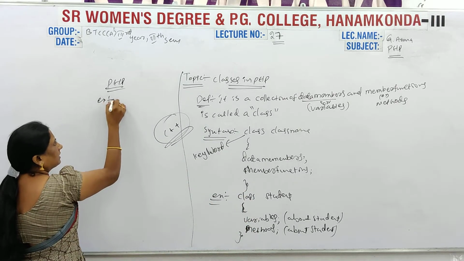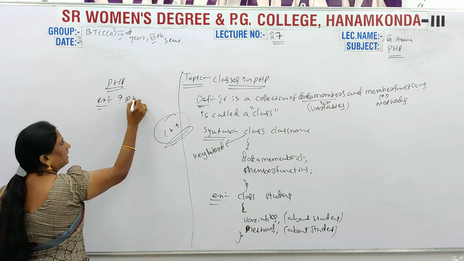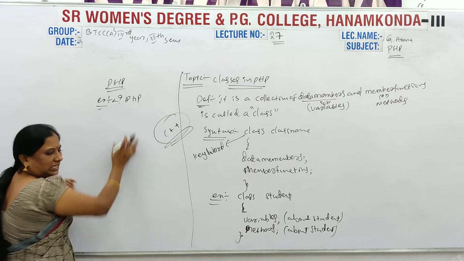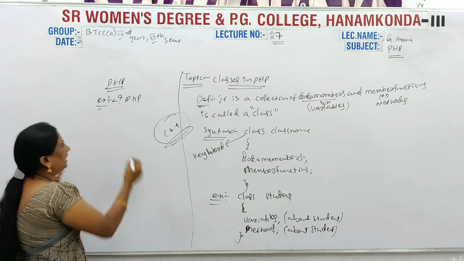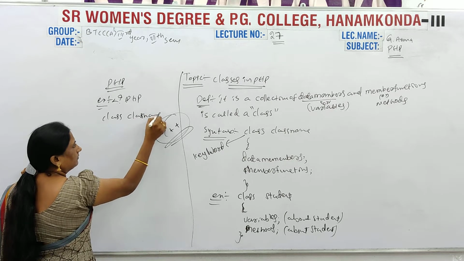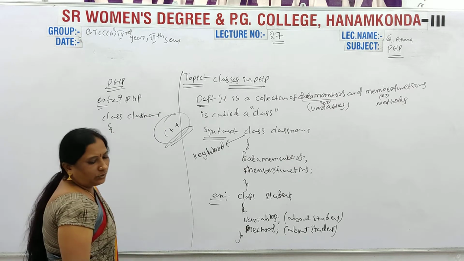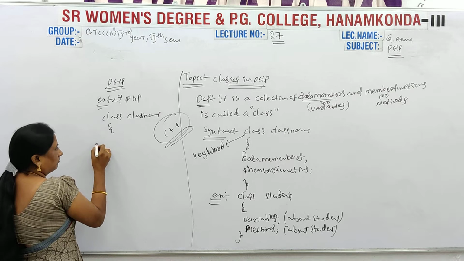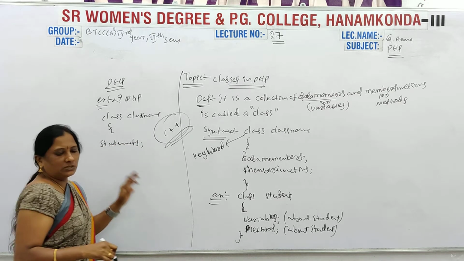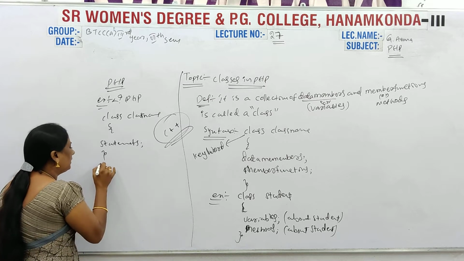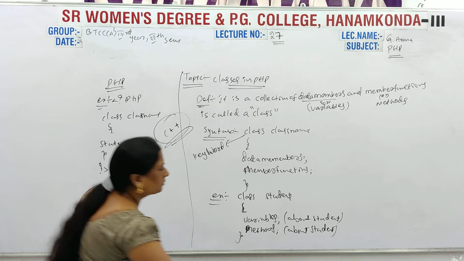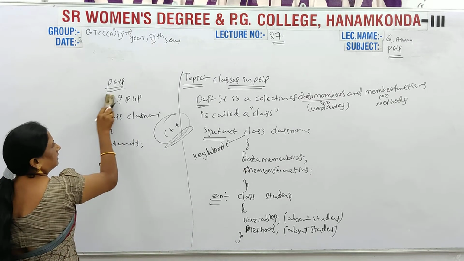For example, first you take the PHP tag. After the PHP tag you take the class name, and in that class you write some statements, the statements that are related to the class. Then PHP will be closed. So in PHP, the class is declared like that.